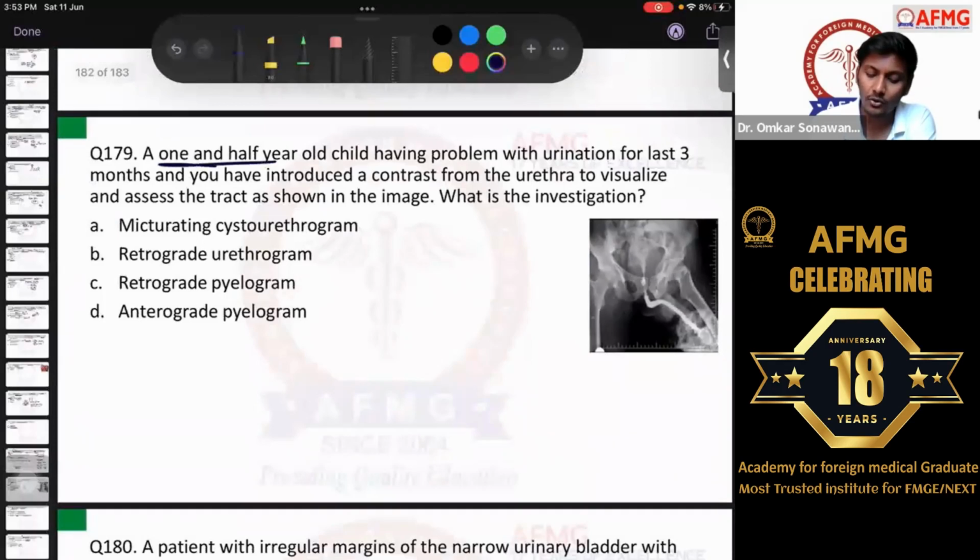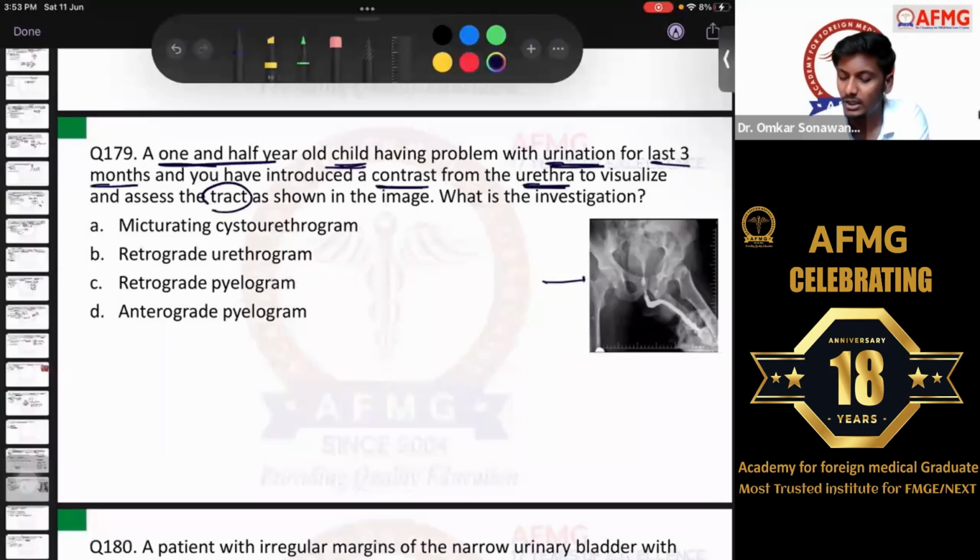A 1.5-year-old child having problem with urination for the last 3 months, and you have introduced a contrast from the urethra to visualize and assess the tract as shown in the image. So here you can see the urinary tract. The dye has been injected from the urethra and it is traveling backwards into the urethra and then into the urinary bladder, right? So what is the investigation called? Option A is micturating cystourethrogram.